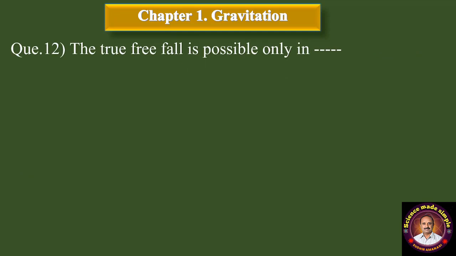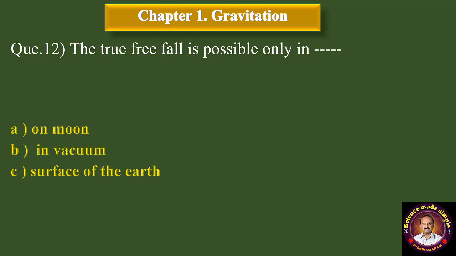Question number 12. The true free fall is possible only in dash dash. Option A, on moon. B, in vacuum. C, surface of the earth. D, between sun and moon. Correct answer is option B, in vacuum.